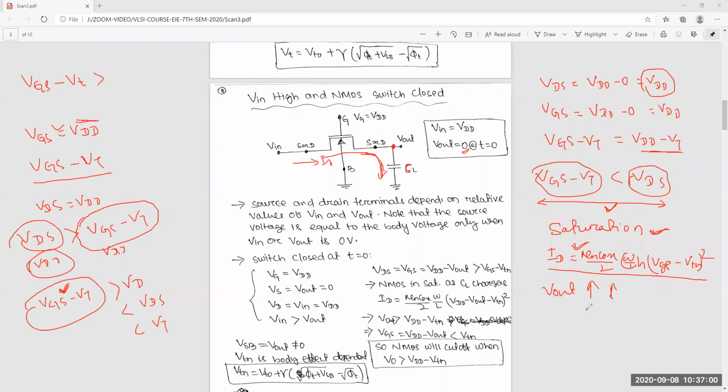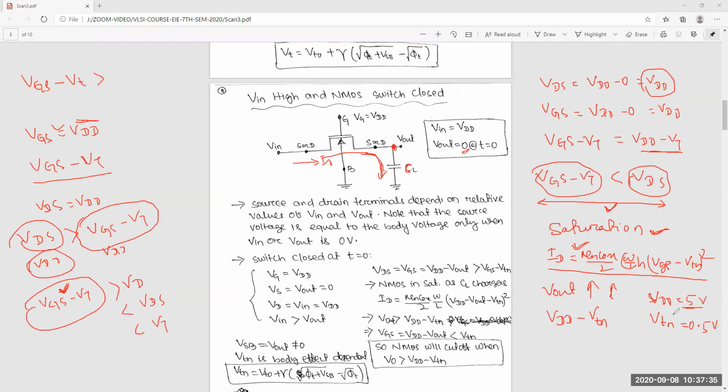So at some point, this voltage V out will be VDD minus VTn. Suppose, for example, you are taking VDD equal to 5 volts, so by numeric value you can understand easily, and VTn equal to 0.5 volts. Whatever we have discussed in the lab, VTn is 0.5 volts and VDD is 5 volts.